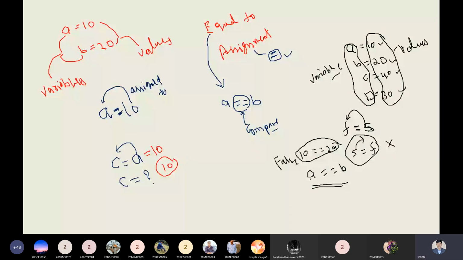So it will result in false. It means this is a wrong value. Both of our values are not equal, so this will give false. It means these two values are not equal.